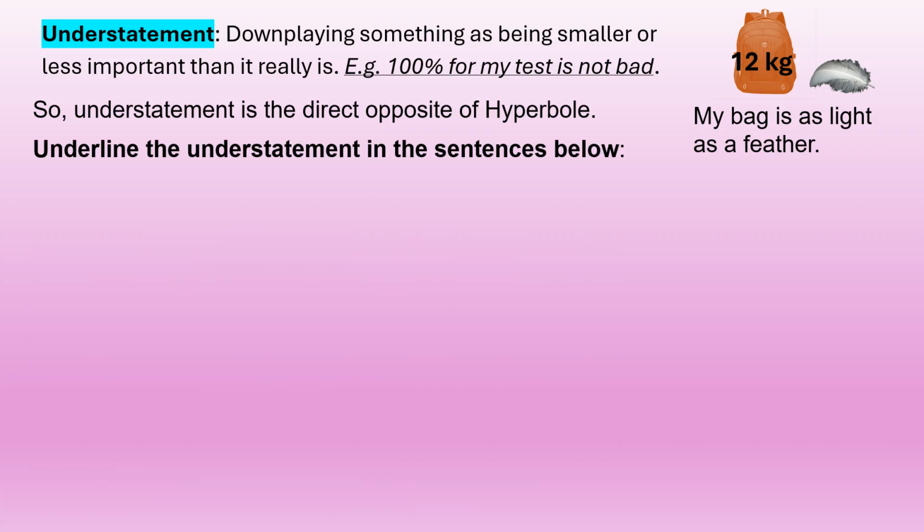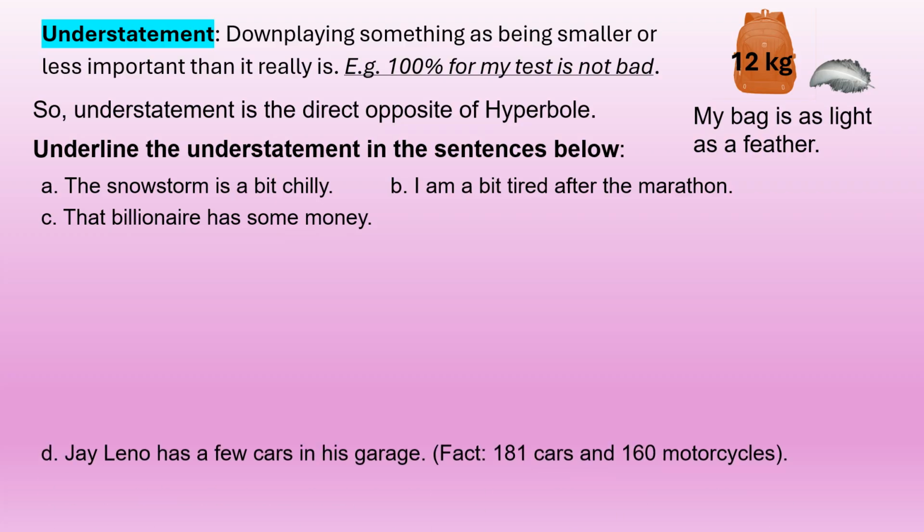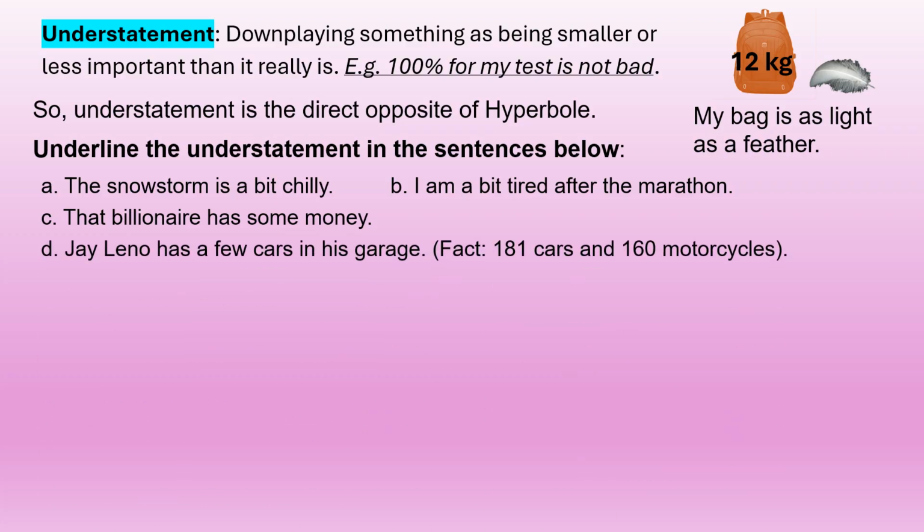Underline the understatement in the sentences below. A. The snowstorm is a bit chilly. B. I'm a bit tired after the marathon. C. That billionaire has some money. D. Jay Leno. Now, if you don't know, Jay Leno is a guy who has a talk show around midnight in the USA.